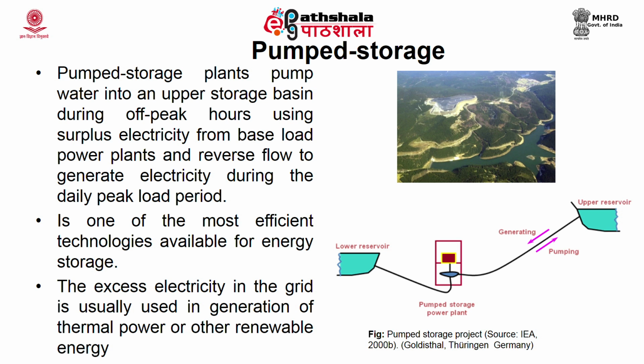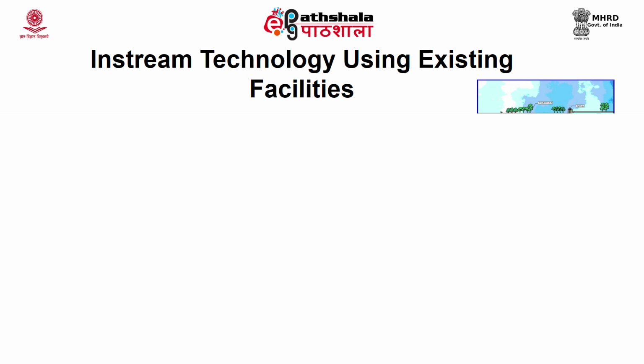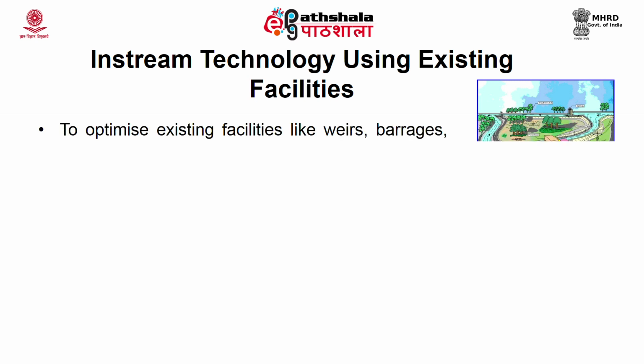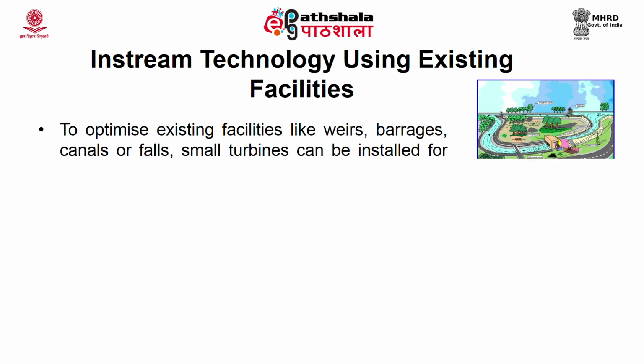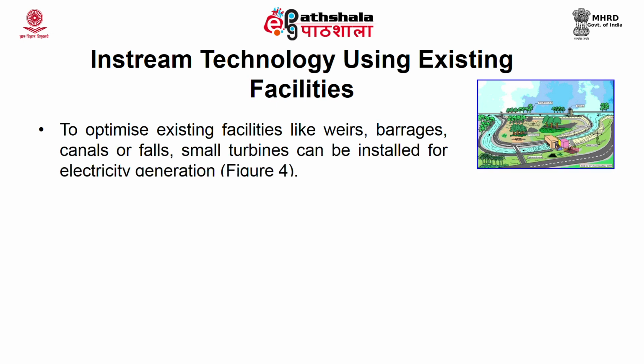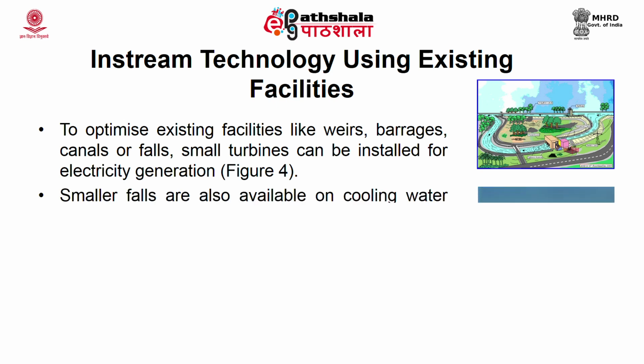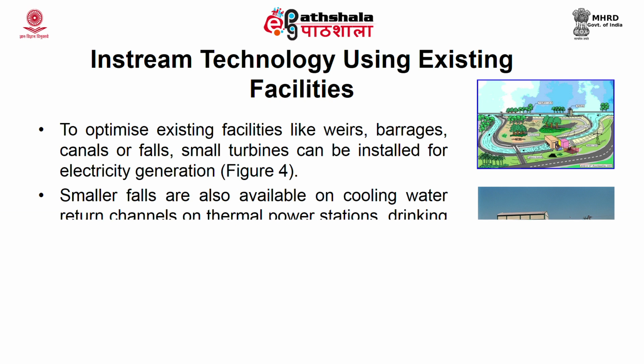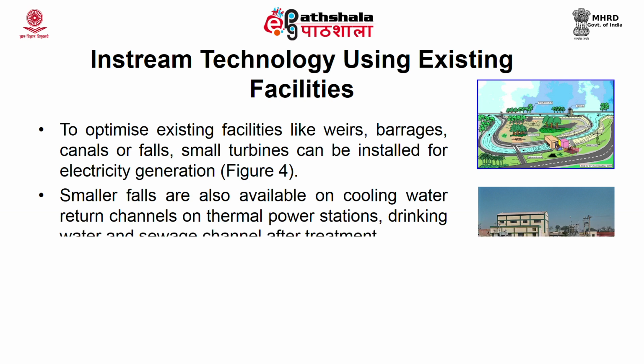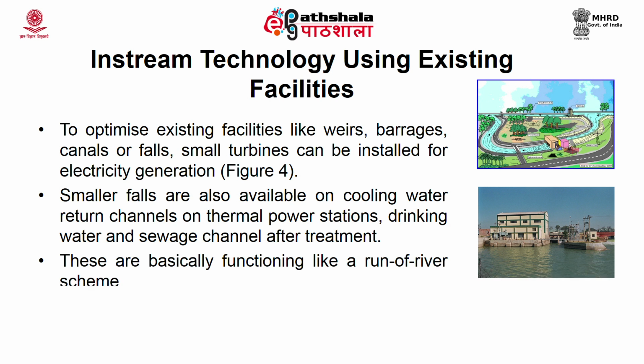Instream technology using existing facilities is to optimize existing facilities like weirs, barrages, canals or falls. Small turbines can be installed for electricity generation. Smaller falls are also available on cooling water return channels of thermal power stations, and on drinking water and sewage channels after treatment. This is basically functioning like a runoff river scheme.